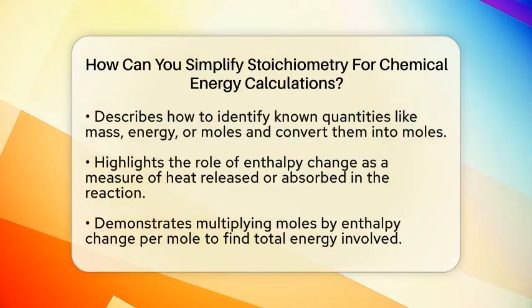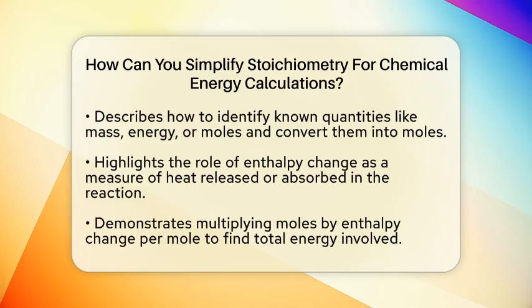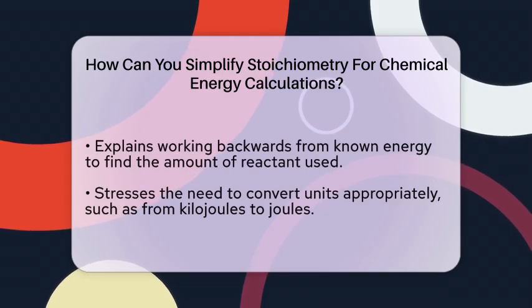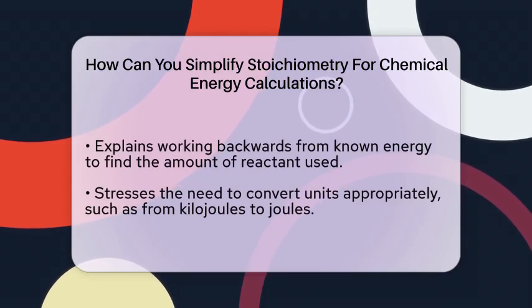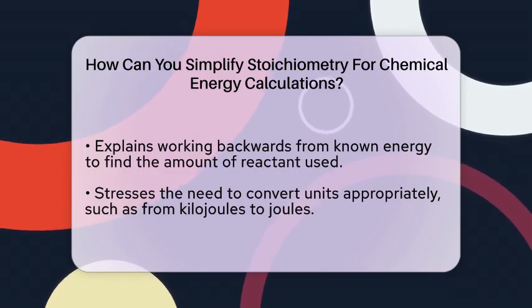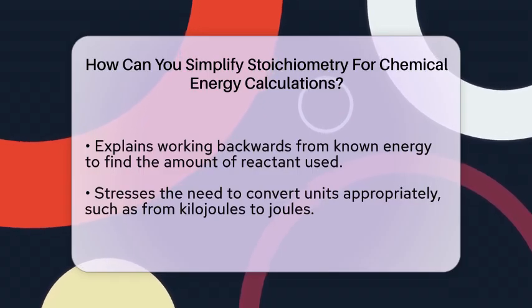Now, bring in the energy. If the reaction releases heat, you can multiply the number of moles by the enthalpy change per mole to find the total energy released. If you know the energy, you can work backwards to find out how many moles of a substance reacted. This step makes it easy to connect the amount of substances to the energy involved. Finally, don't forget to convert units back if needed.